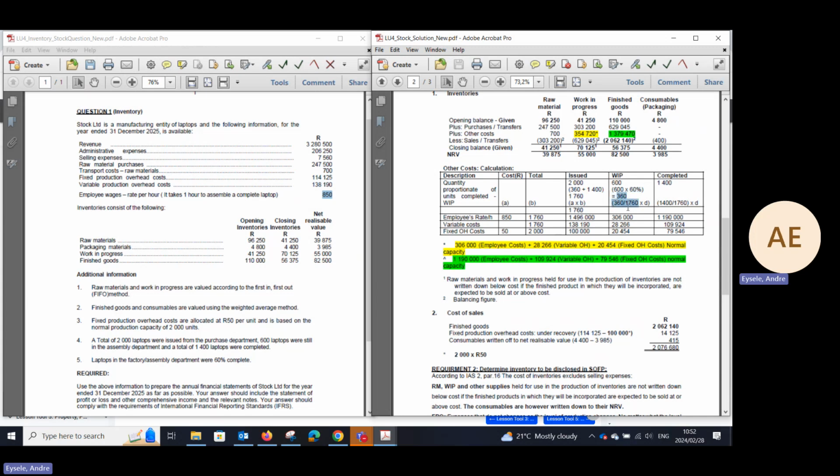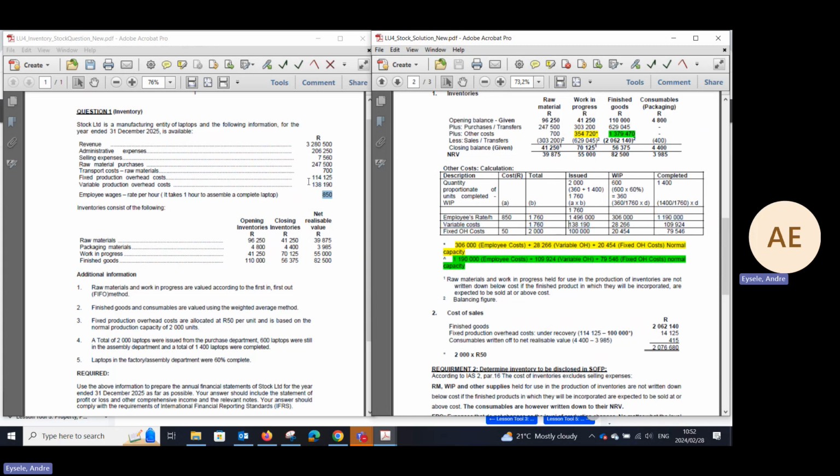So we apportion the employee costs on 1,760. A part of that is for work in progress, and the other part is for the 1,400 completed. Can you see we need to split the portion between work in progress as well as the finished goods items?